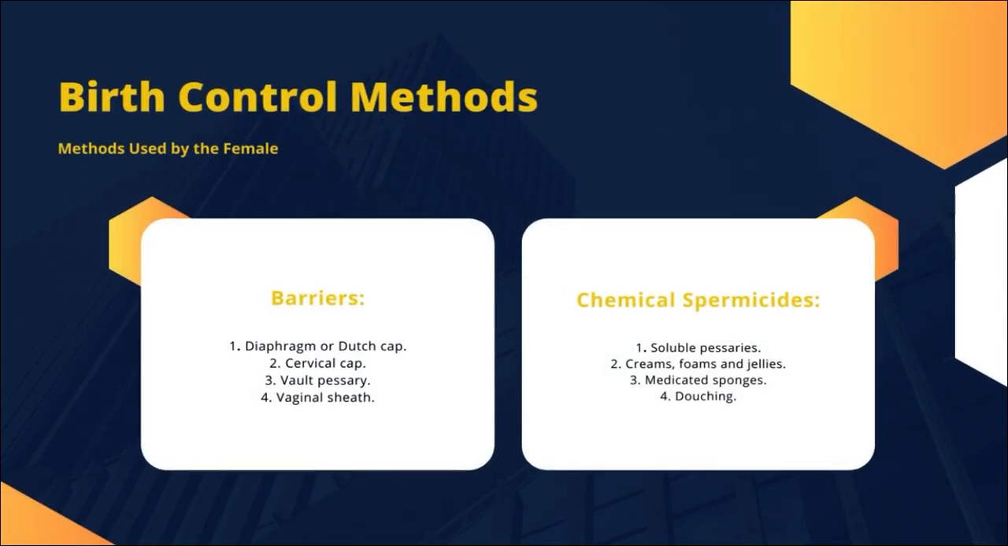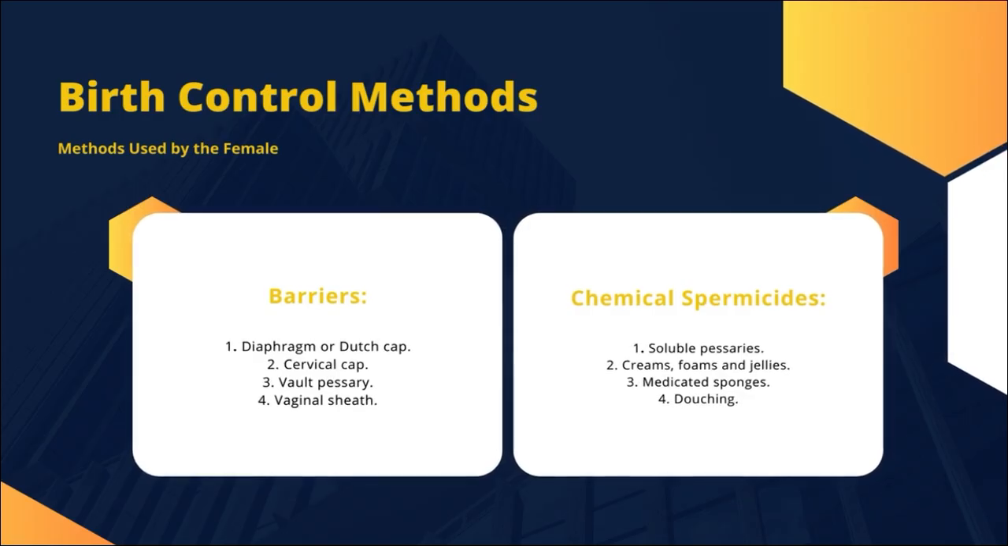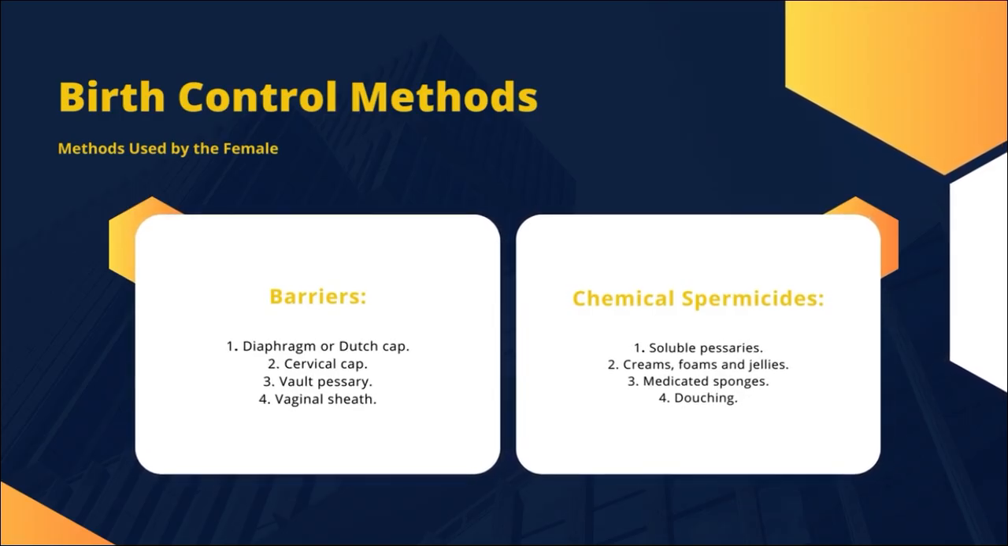Barriers: 1. Diaphragm or Dutch cap. 2. Cervical cap. 3. Vault pessary. 4. Vaginal sheath. Chemical spermicides: 1. Soluble pessaries. 2. Creams, foams and jellies. 3. Medicated sponges. 4. Douching.